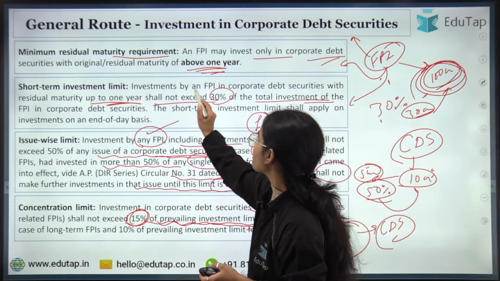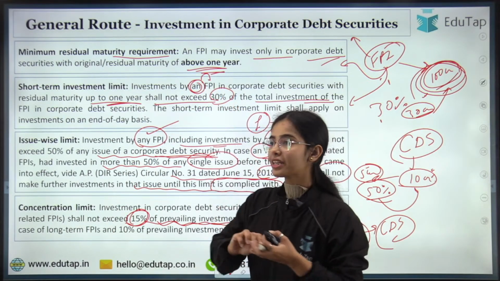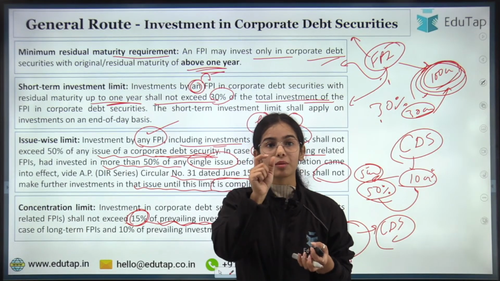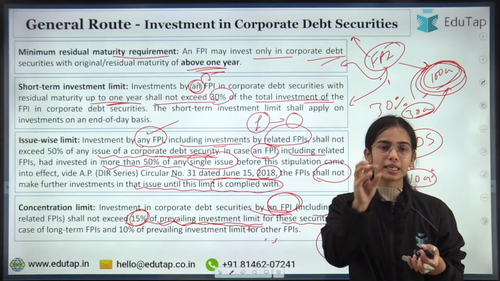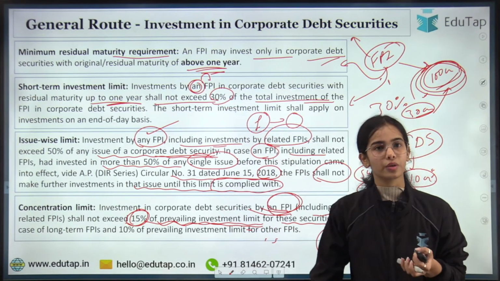It is investment by an FPI. So whenever RBI is writing something, now focus on the terminologies. Otherwise, you will get confused. So for single FPIs, the limit is 30%. Okay.